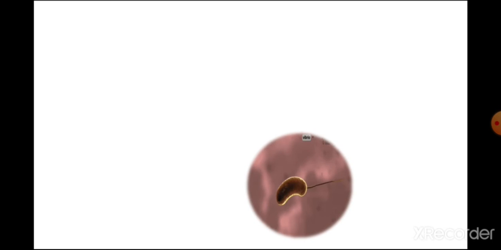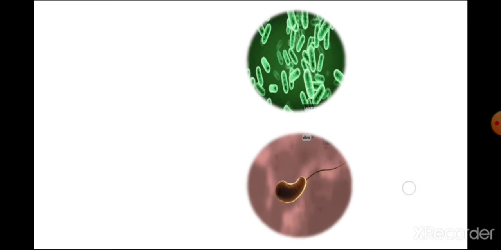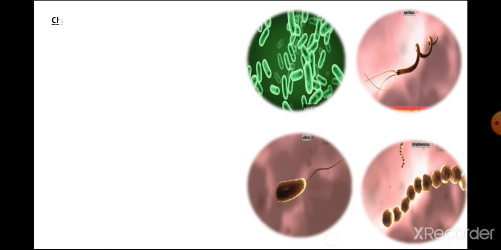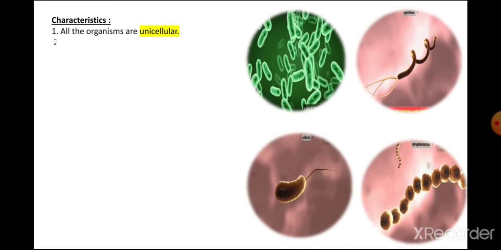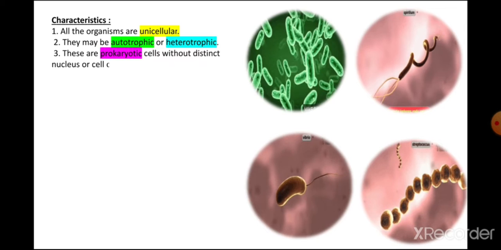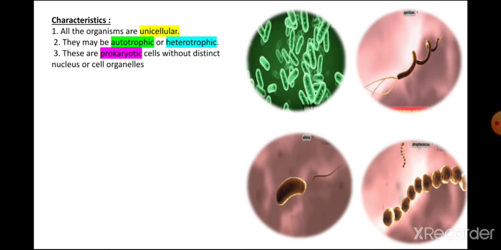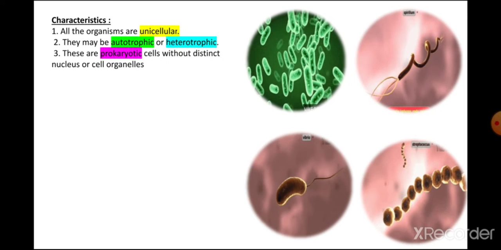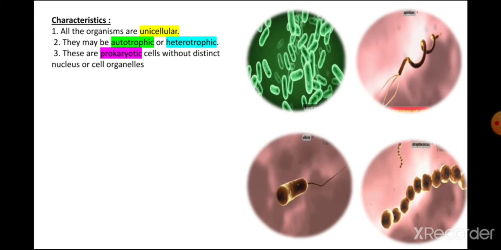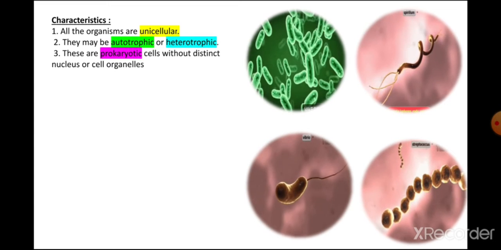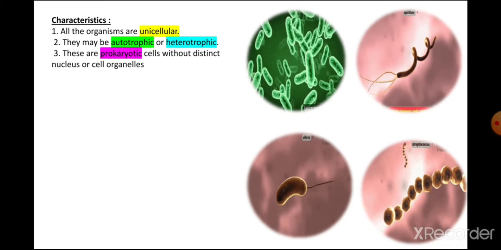Monera kingdom organisms are mostly bacteria. We find different types of bacteria in the Monera kingdom. These organisms are unicellular. Some of them are autotrophs, such as blue-green algae, and some are heterotrophs, which depend on other living organisms for their food. These organisms have prokaryotic cells without a distinct nucleus or any cell organelle.